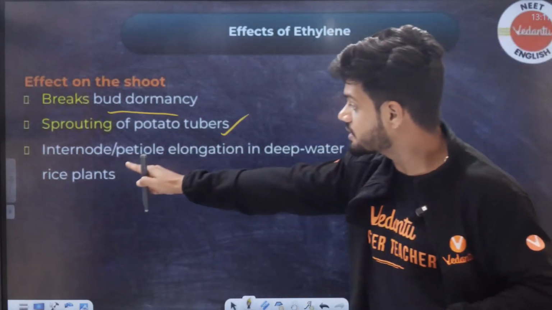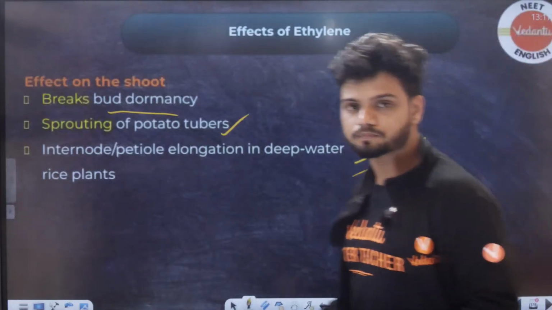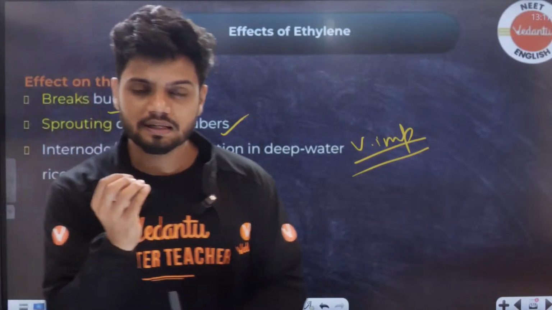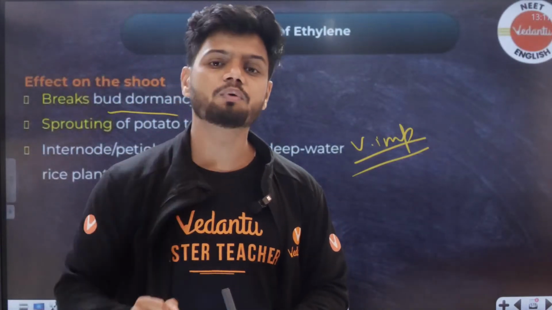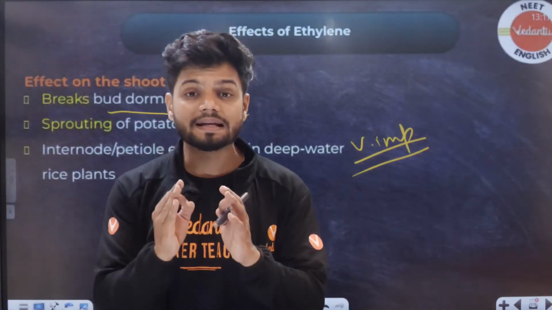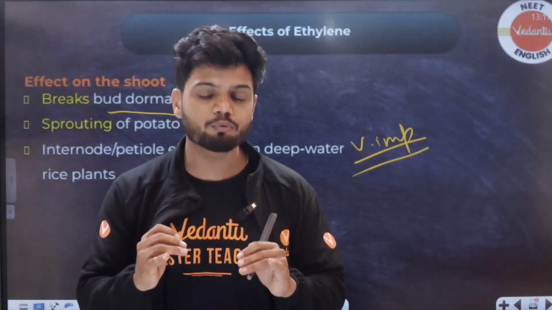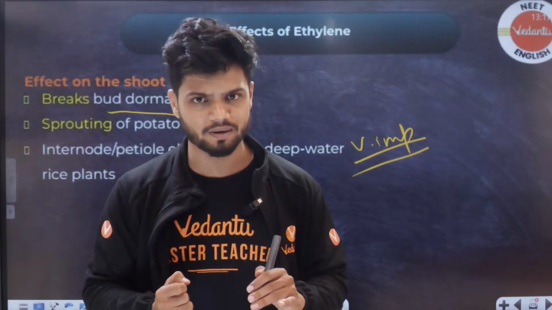Okay, this is very important students, very important. Why? Let me tell you why. Every single time you learn about internodal elongation, which hormone comes to your mind? Tell me. 99% of the time it is gibberellins.